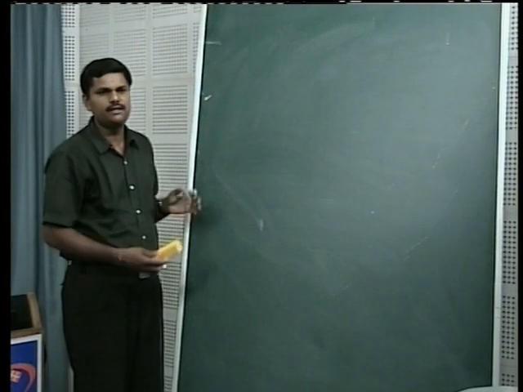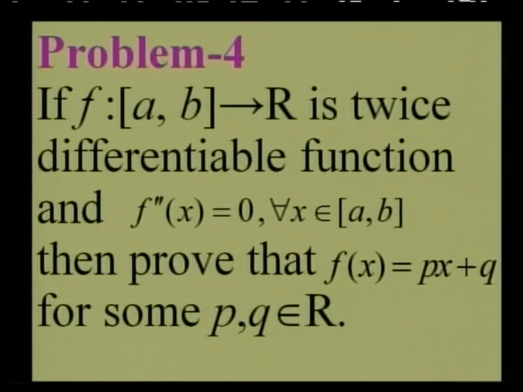You can see on your screen the fourth problem. It says if the function f from the closed interval [a, b] to R is twice differentiable on the closed interval [a, b], and f double dash x is equal to 0 for every x in the closed interval [a, b], then prove that the function has the form px plus q for some constants p and q.